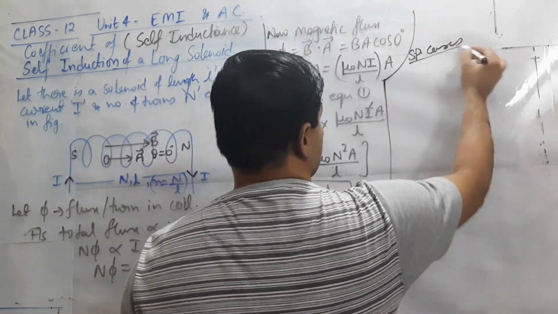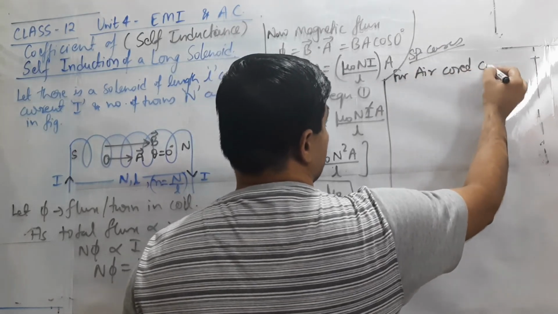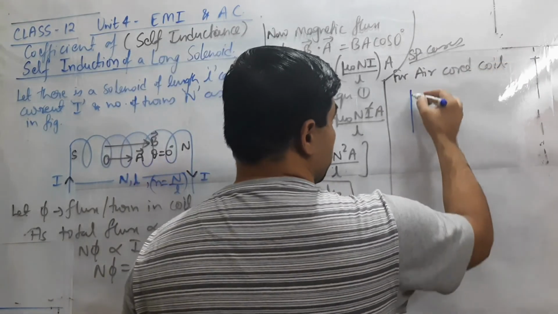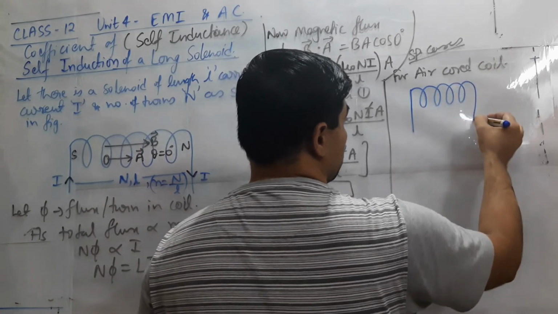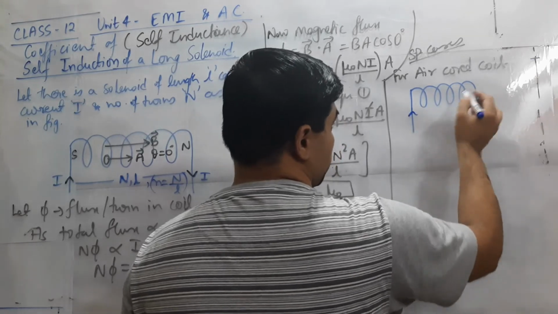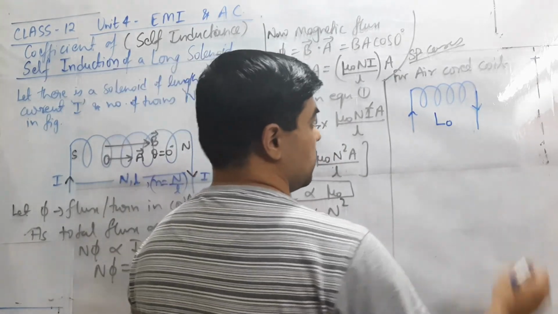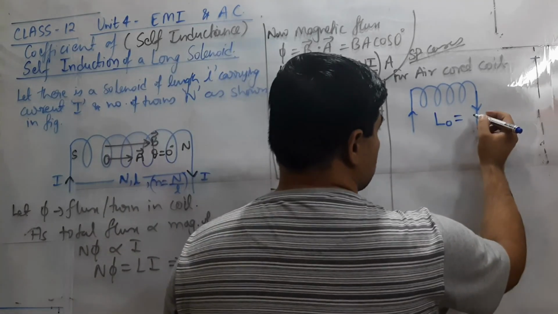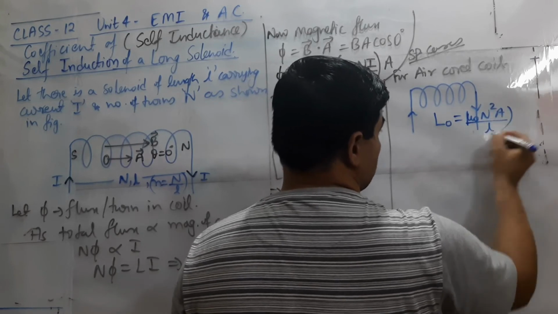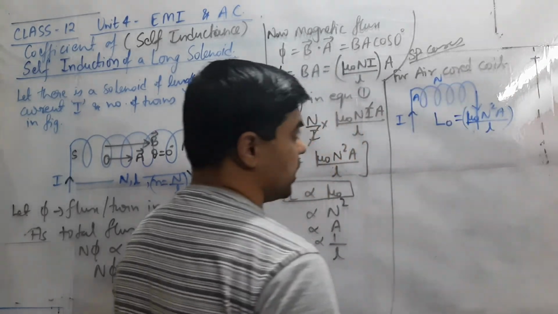Very important, for an air cored coil or solenoid, meaning a solenoid having air as the core material, with certain number of turns, current and factors, we consider the coefficient of self-induction as L naught, which is mu naught N square A by L, carrying current I, number of turns N, cross section area A, and length L.